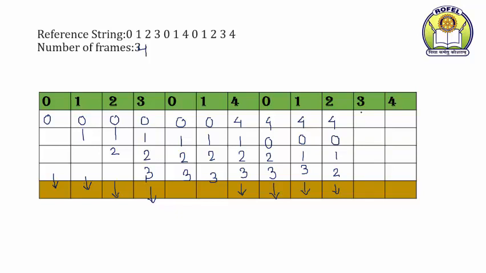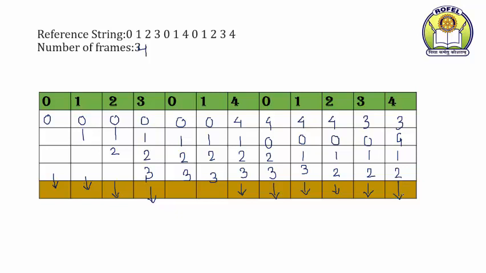Then page number 3. Now which is the oldest page among these? It is page number 4. So it is 3, 0, 1, 2, and that is a page fault. Now 4. Again, to get page number 4, we have to replace a page among these pages 3, 0, 1 and 2. Now which is the oldest page? It is page number 0. So it is 3, 4, 1, 2, and that is a page fault.